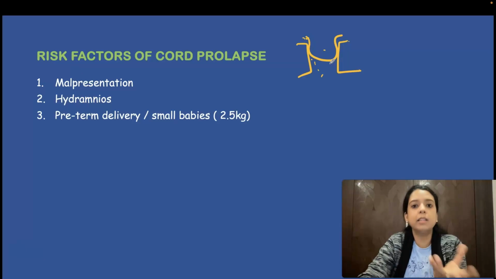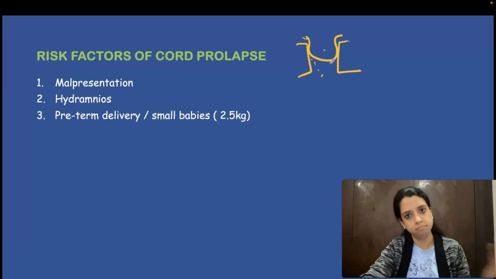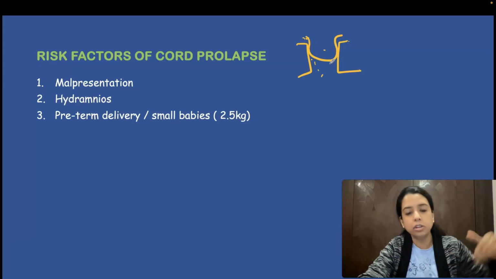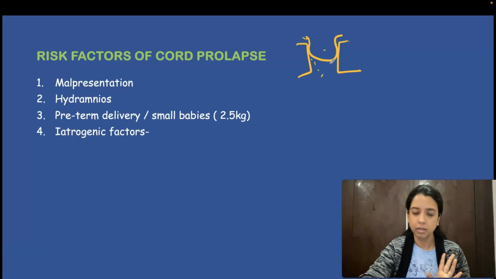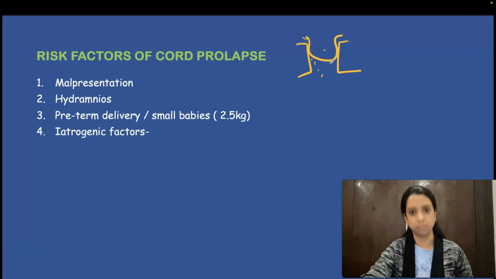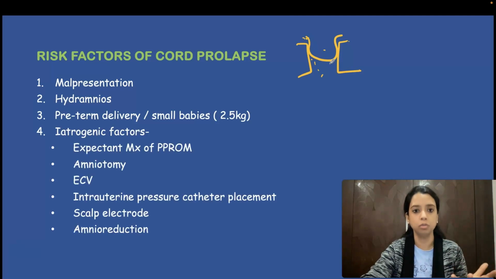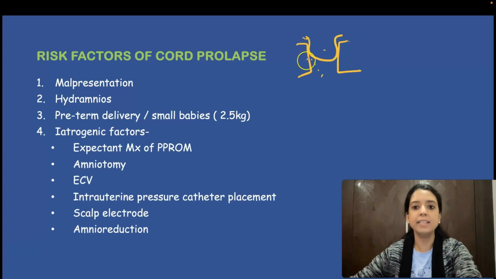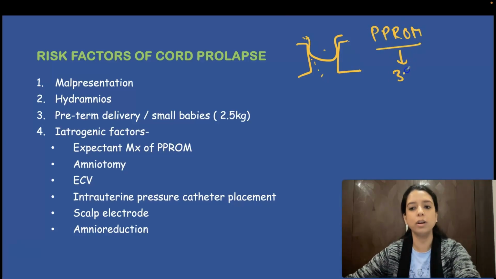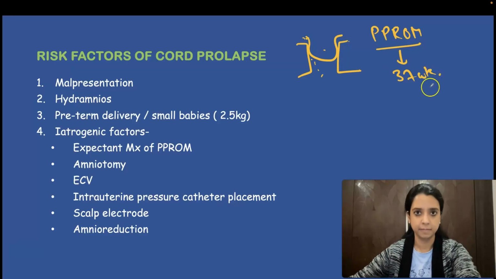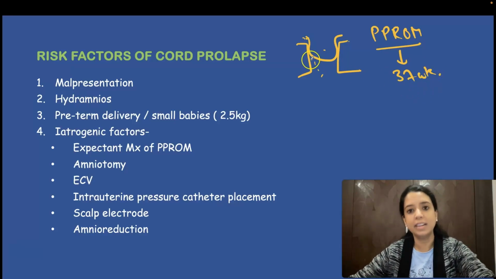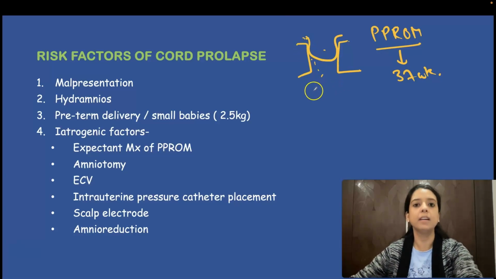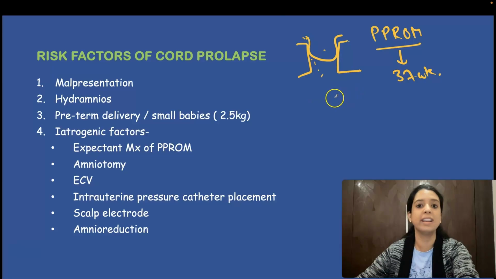Preterm baby, very small baby, less than 2.5 kg. So whenever there is space for the loops to come out, they will come out. Some iatrogenic factors, very big factors for cord prolapse. The procedures that we do, it means if the membranes have ruptured. So whenever there is preterm pre-labor rupture of membranes, guidelines say that you have to do conservative management till 37 weeks. So when you are managing it conservatively, there is no membrane. There are chances that the cord might come out. That is why you put the patient on rest.